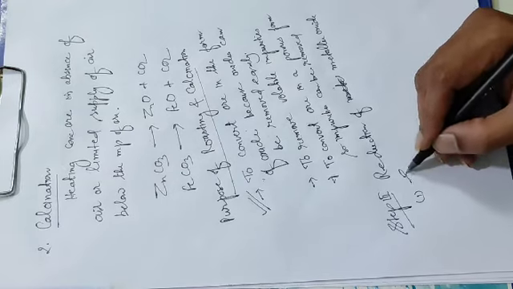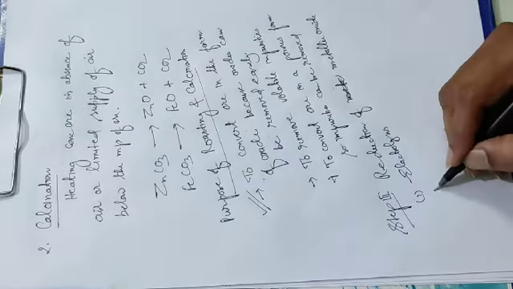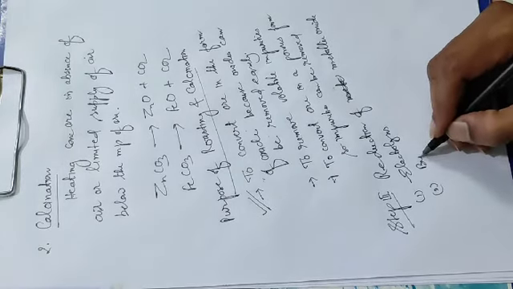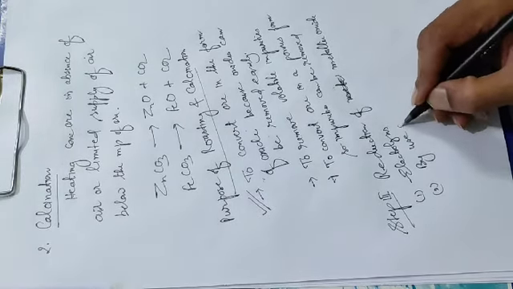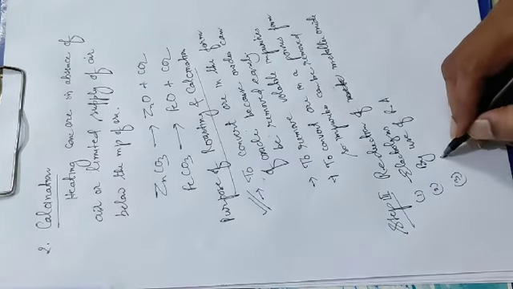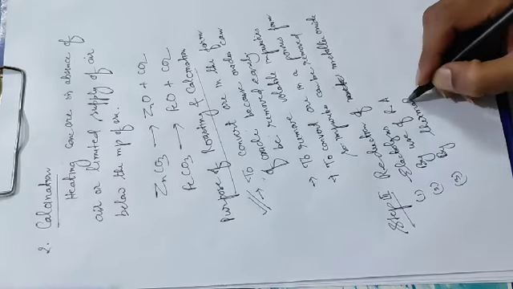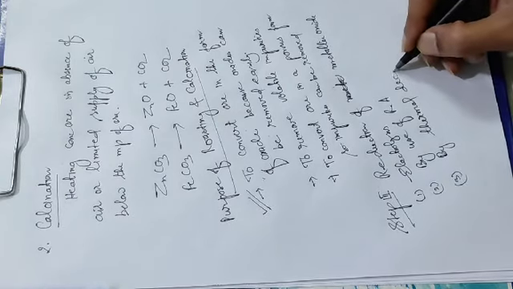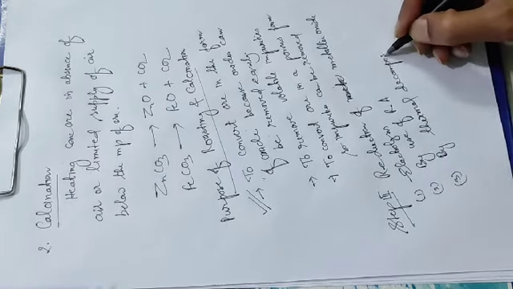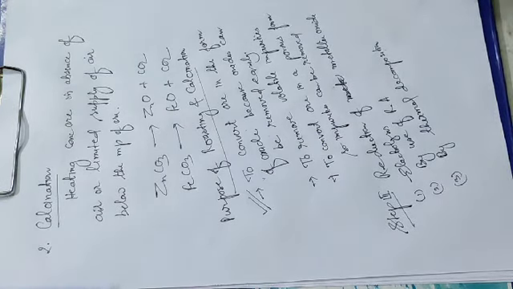First one is electrolysis. Second one is by use of a reducing agent. Third one is thermal decomposition. So how are these three methods applicable?